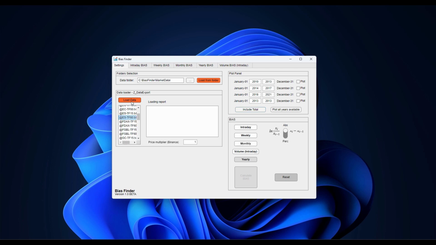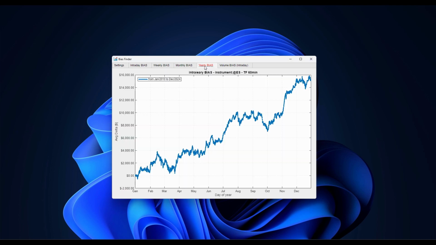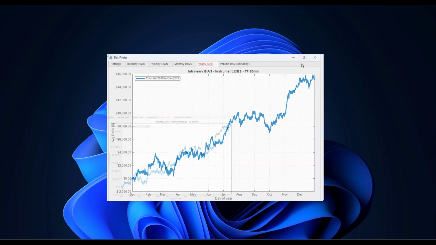We'll take the 60-minute data and load it. Here we see that the available data ranges from January 1st, 2010 to the end of 2024. As we said, we want to analyze the data for the year, so we calculate our bias. The calculation is now complete. The annual bias tab, which we selected, is highlighted in red, and we can now view the graph. Let's enlarge it for a clearer view.